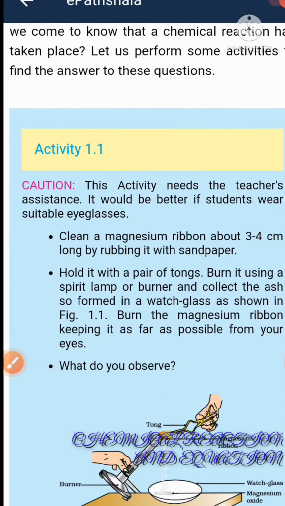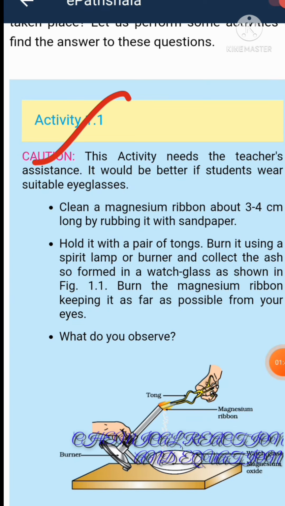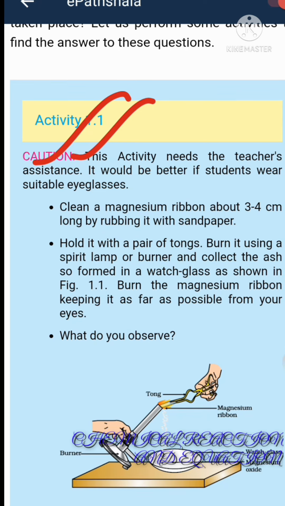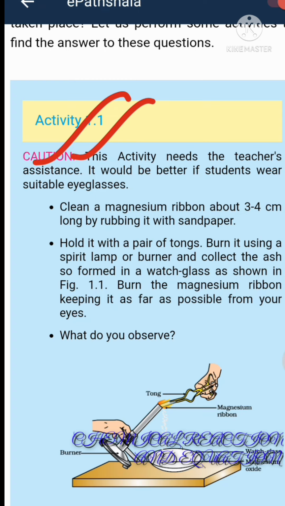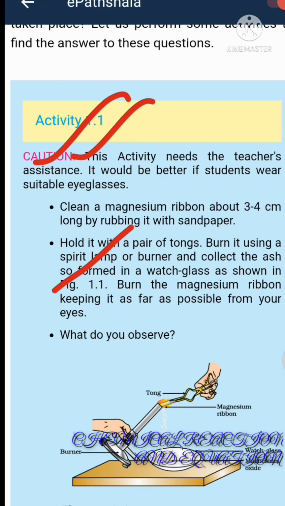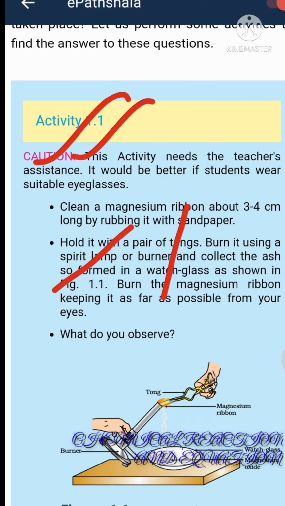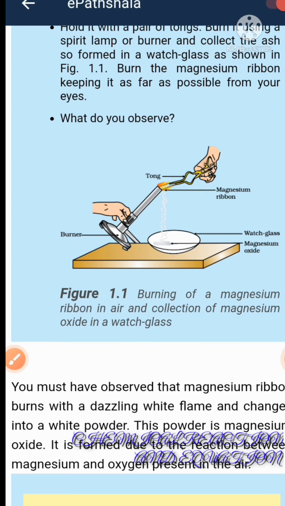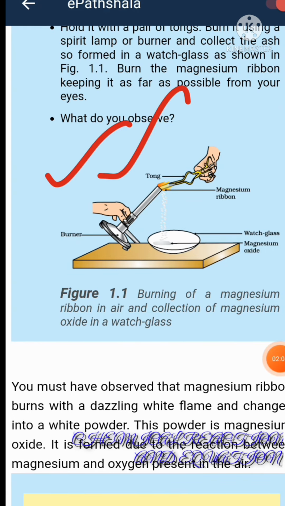Here's activity number 1: burning of a magnesium ribbon. What we have to take: first, take a magnesium ribbon of 3-4 centimeters. Then we have to take a pair of tongs and a spirit burner. After that, what do you observe here?